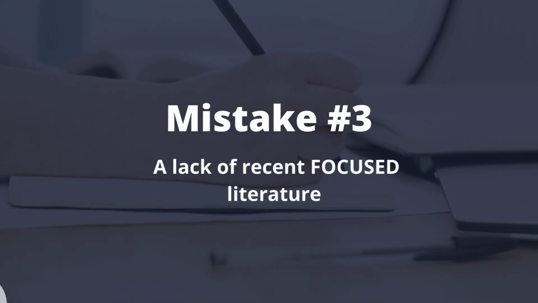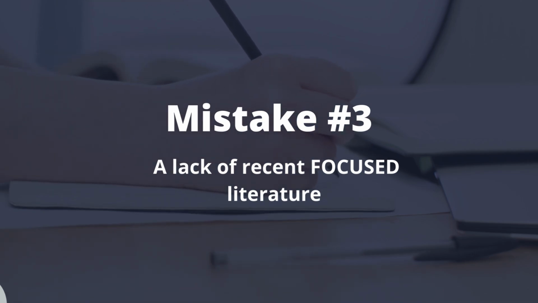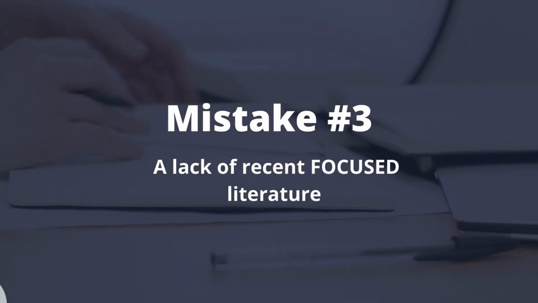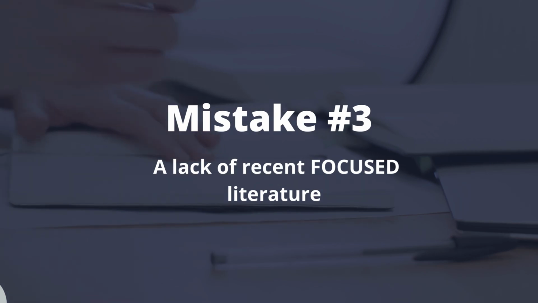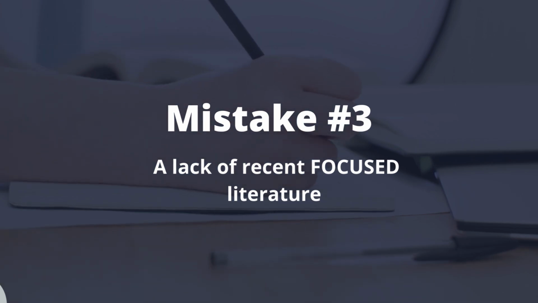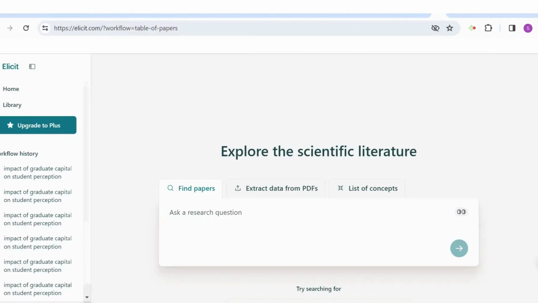So, mistake number 3 is the lack of recent focused literature. And this mistake has two parts. The first is that you don't have enough recent literature, and a strong review must have not only the seminal works that we just mentioned, but also the recent work, the latest findings, and then highlight the changes over time. And the second issue is having irrelevant content that's not focused. And here, in order for you to be focused, you have to make sure that everything that you include is relevant to your research aims, objectives, and questions.